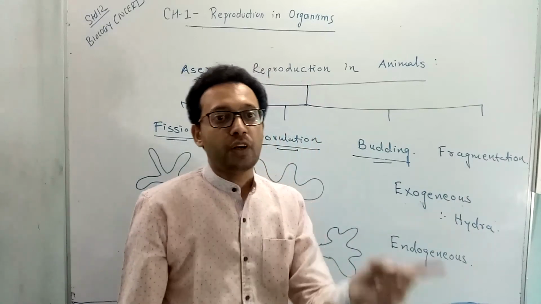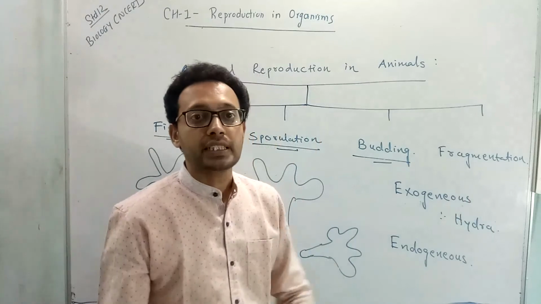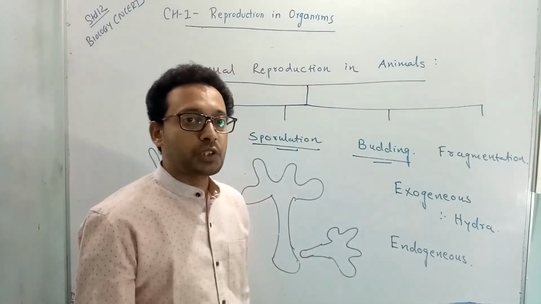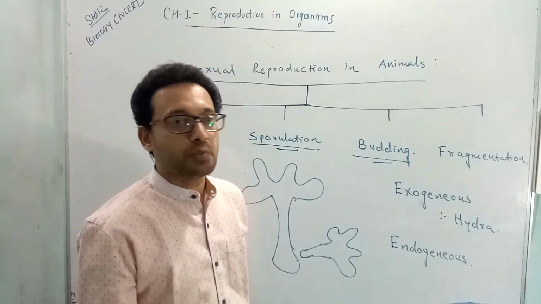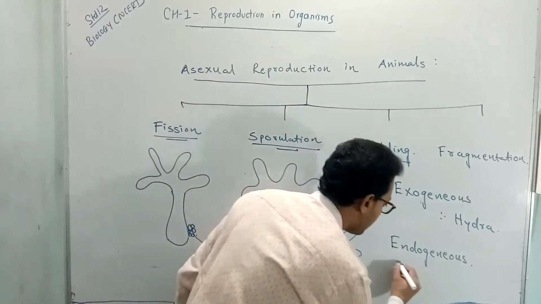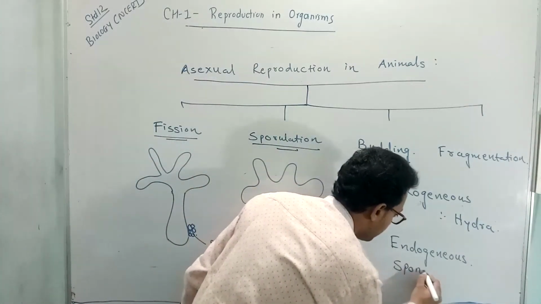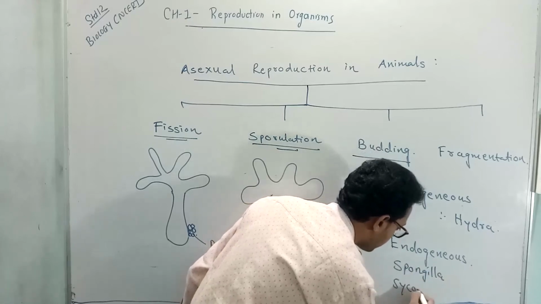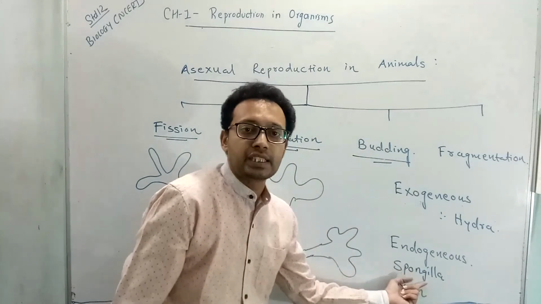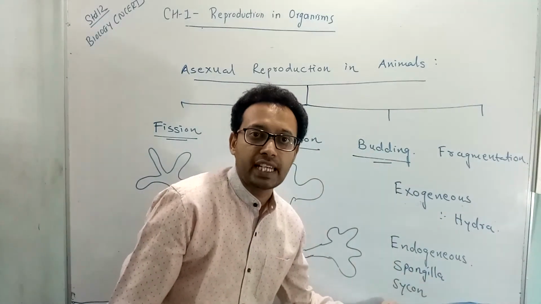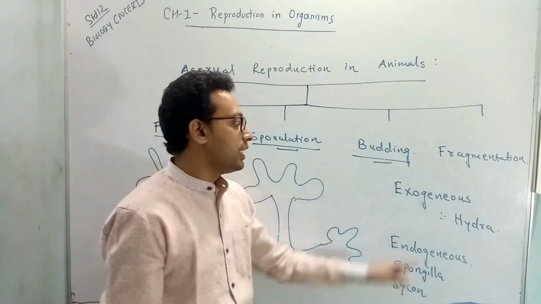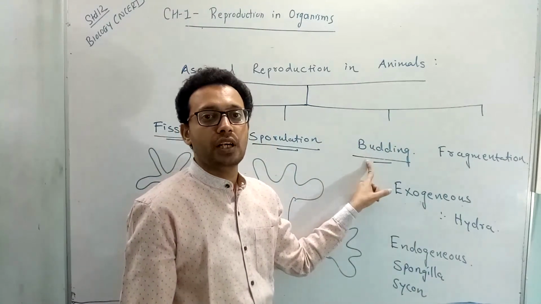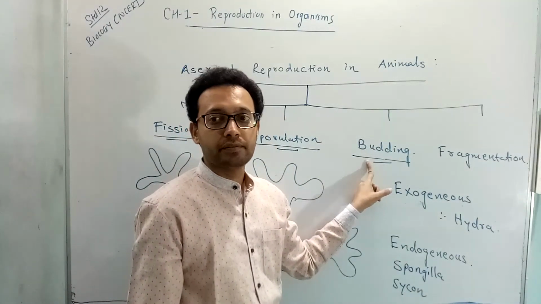The bud which is formed inside the body can also be called gemmules. The examples of animals who reproduce by endogenous budding are Spongilla and Scypha. Spongilla is a freshwater sponge, and Scypha is a marine sponge, and they reproduce by this type of asexual reproduction called budding.